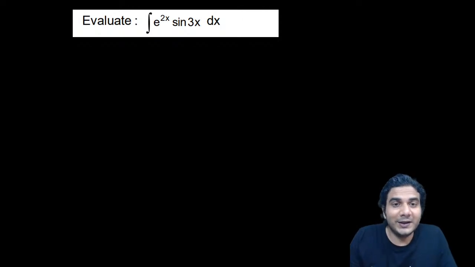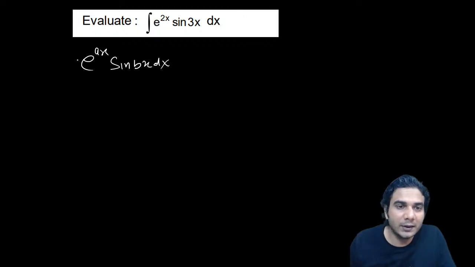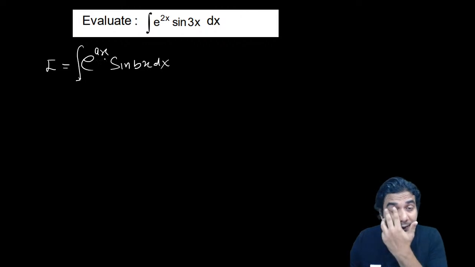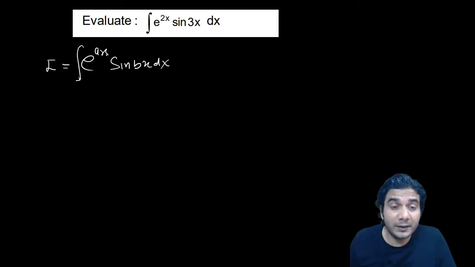So e raised to ax and sine bx. It is of this type actually. e raised to ax, it's a famous one: e raised to ax sine bx or cos bx dx. So a very popular integration which we do using integration by parts. You can do it in terms of a and b, or you can do it in terms of 2 and 3 by taking a and b as 2 and 3.